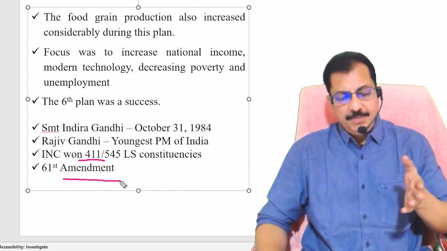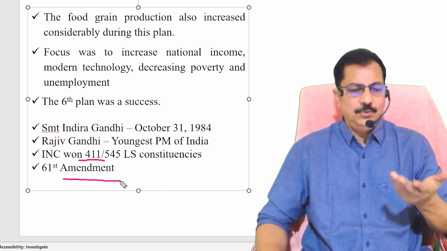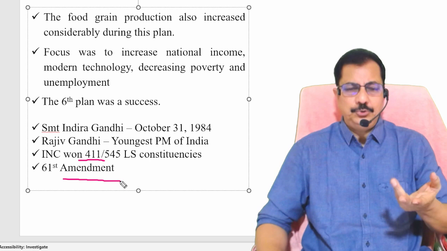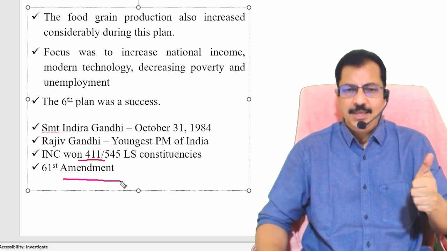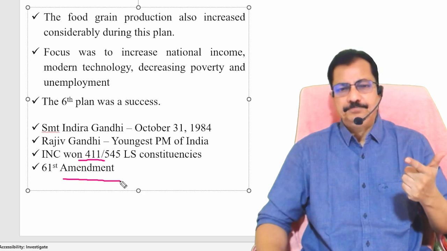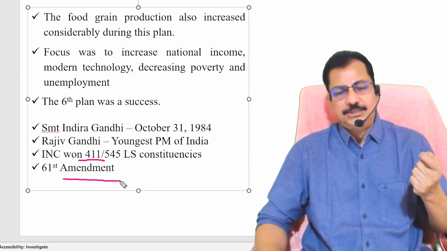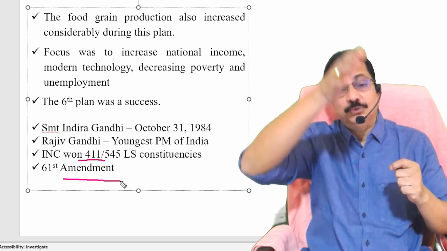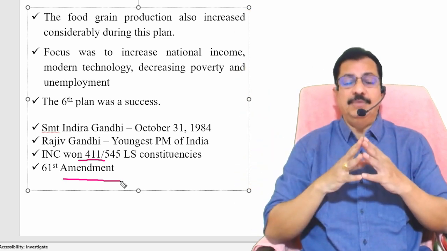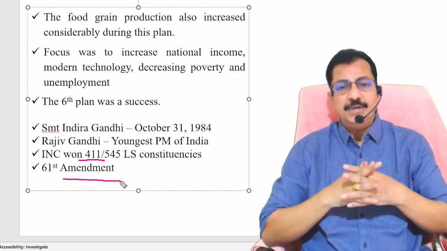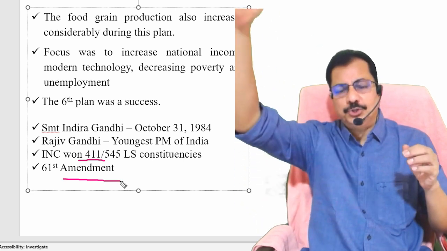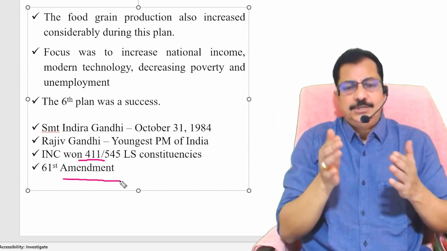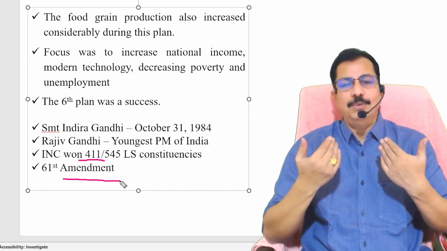And when he was the Prime Minister, he also wanted to amend the constitution to provide constitutional status to Panchayati Raj as well as municipalities. But that was not successful, but it became successful later during the time of Shri P.V. Narasimha Rao. And through the 73rd and 74th constitutional amendments, Panchayati Raj and municipalities became constitutional bodies.